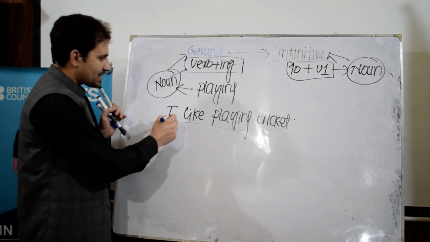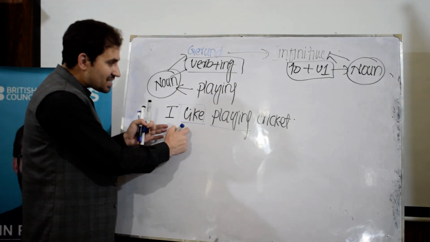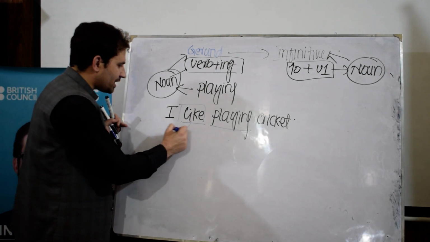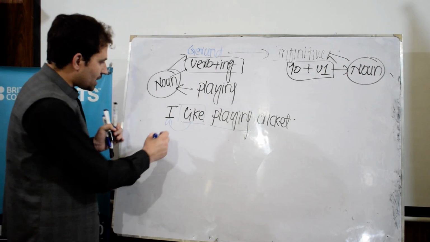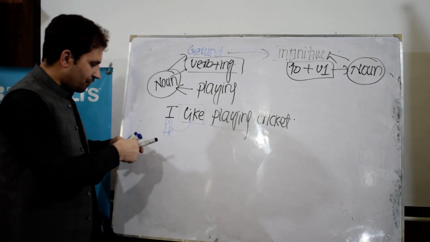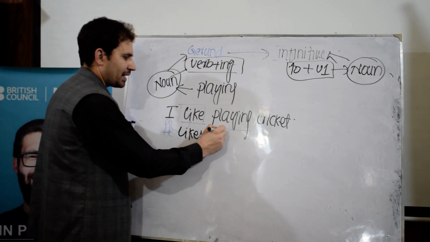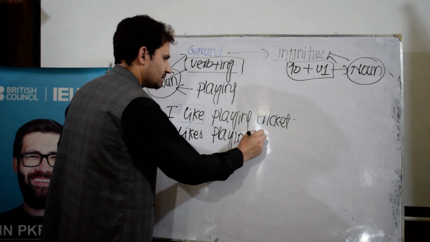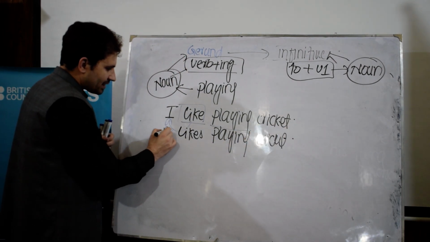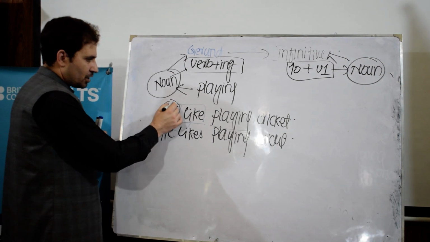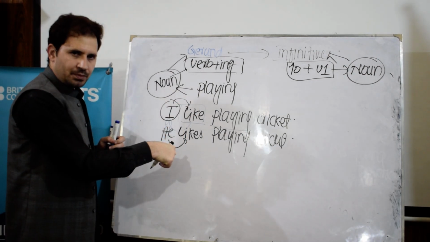But in this sentence, the first verb functions as a verb because it follows the subject. How does it follow the subject? If I change the subject to he, suppose I say he likes playing cricket. Now, he is the subject, I is the subject. So the verb is followed by the subject, and we call it a verb in this case.